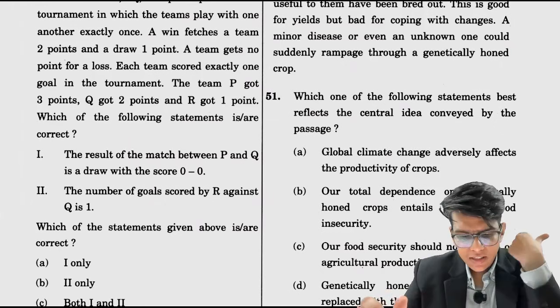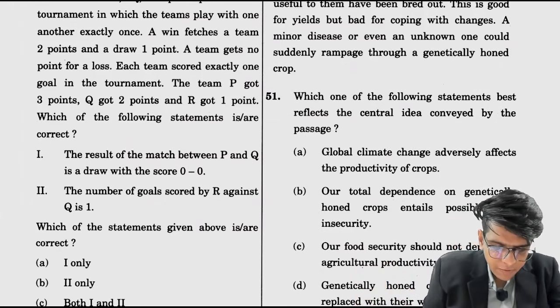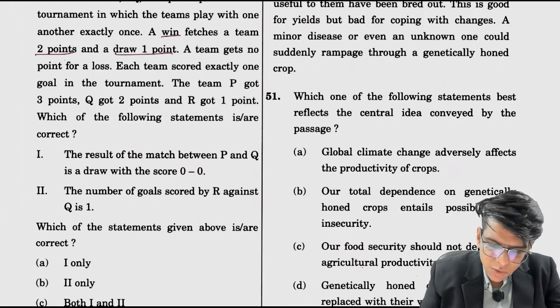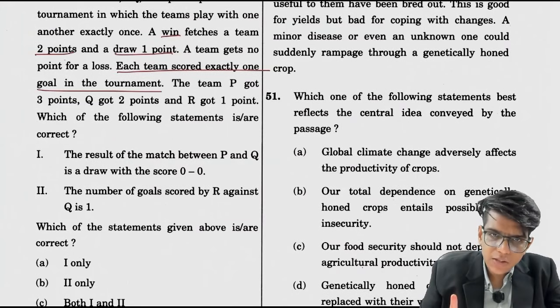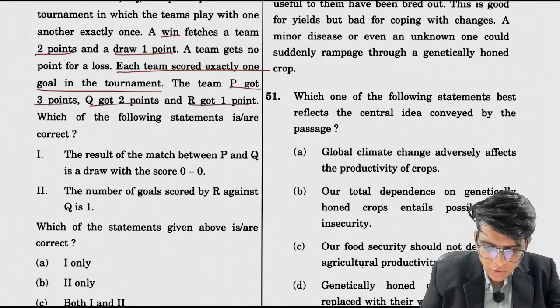Teams play, a win fetches 2 points, a draw is 1 point, and a loss is 0 points. Each team scored exactly 1 goal in the tournament. मतलब PQR ने तीनों ने एक गोल ही स्कोर किया. P got 3 points, Q got 2 and R got 1.